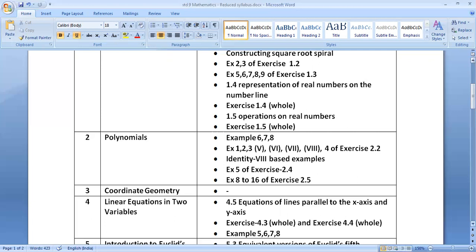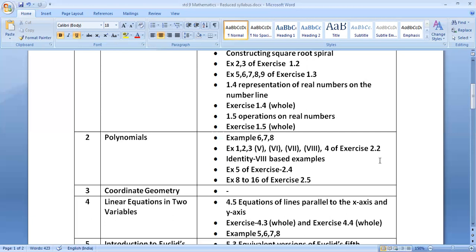But in exercise 2.2, question number 1, 2 and 4 are entirely excluded. You can see exercise 2.2, question number 1, 2 and 4 are excluded. But in question number 3, subtopics 1, 2, 3 and 4 are included, while in sum number 3, 5, 6, 7 and 8 are excluded. So I hope you understand.